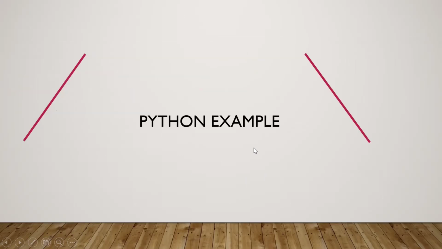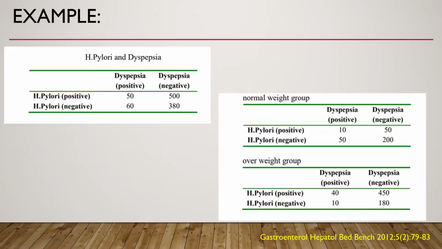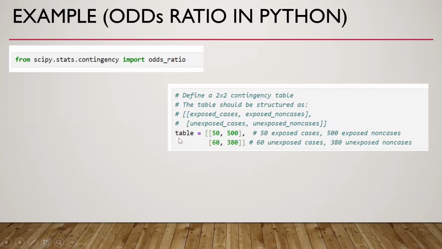Then let us see Python code for control of confounding. This case study I have taken from this article. Here they describe the association of H. pylori with dyspepsia, and they have seen the confounding effect of the weight of individuals. So they have two subgroups: one is normal weight individuals, the other is overweight individuals. So let us calculate various statistics using Python.